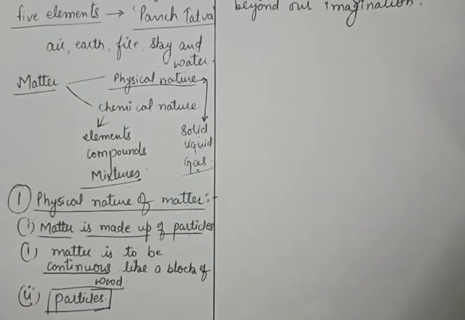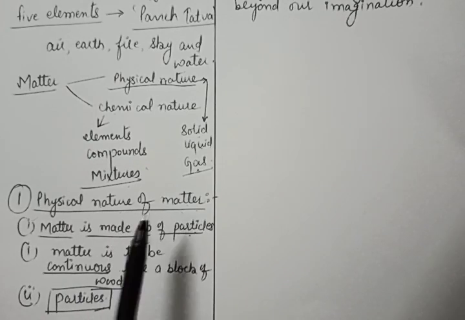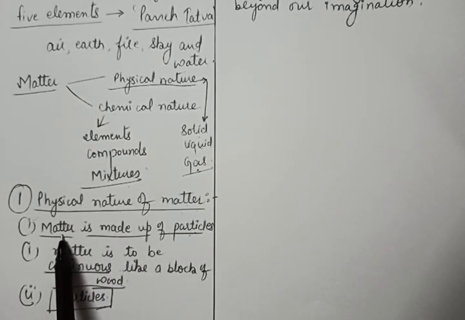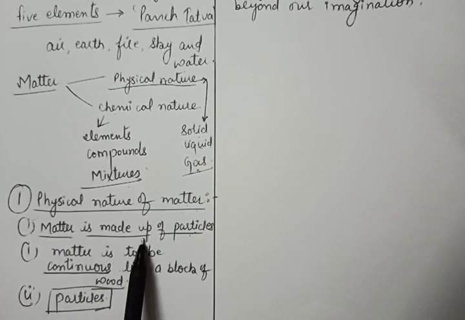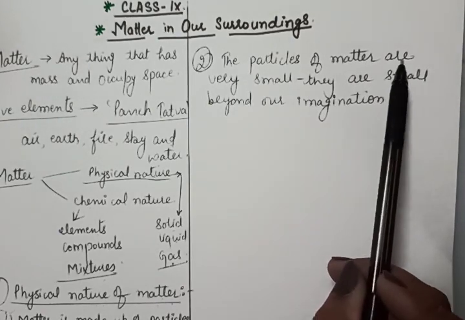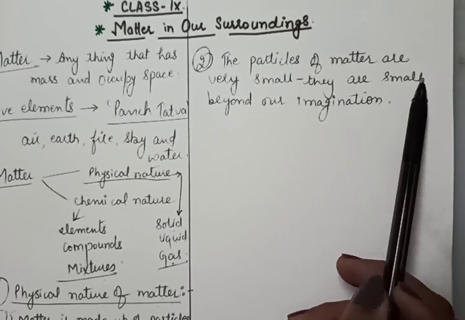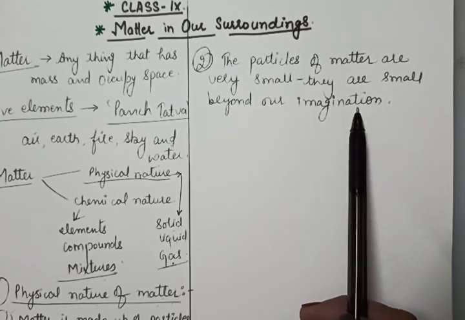So till now, students, we have done the physical nature of the matter. To show that, we have done the first activity, that the matter is made up of particles. The second, to show that the particles of matter are very, very small, small beyond our imagination.